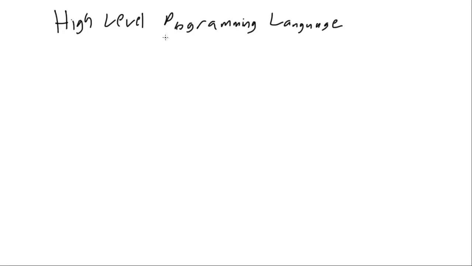When you write a program in high level code, you're going to have your code here, and when you want to actually run your program, you're going to have to use a compiler. What a compiler does is convert your code into a lower level version, which is assembly. Do keep in mind that Python is a little bit different in that you don't really need a compiler. It uses something called a virtual machine or an interpreter. But don't worry too much about that right now. All it means is that there's an extra step in this process.